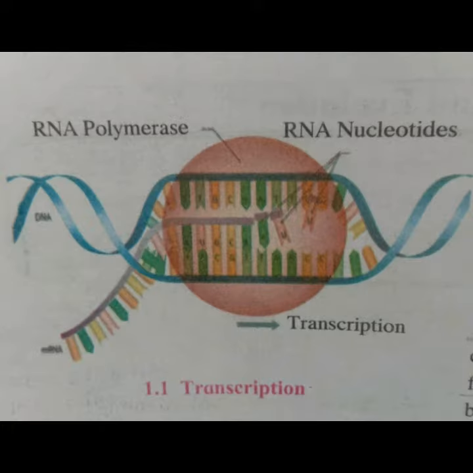mRNA is produced as per the sequence of nucleotides on DNA. Only one of the two strands of DNA is used in this process. The sequence of nucleotides in mRNA being produced is always complementary to the DNA. Besides, there is uracil in RNA instead of thymine of DNA. This process of RNA synthesis is called as transcription.